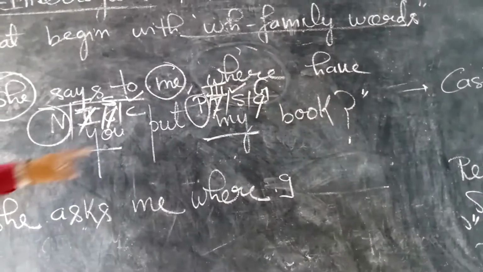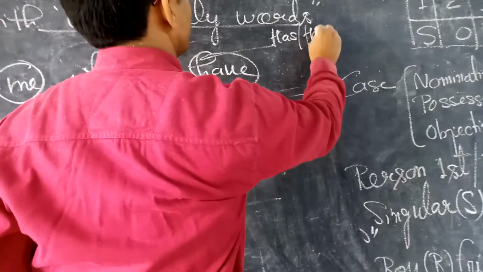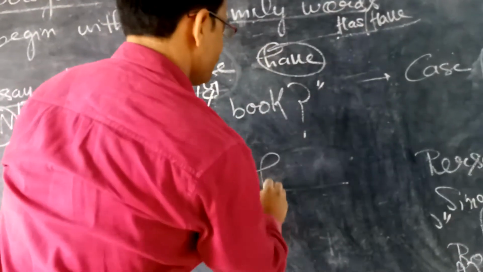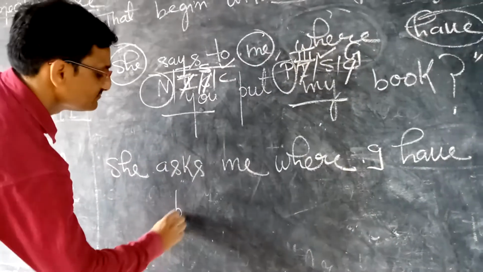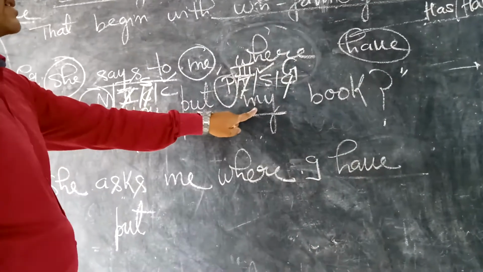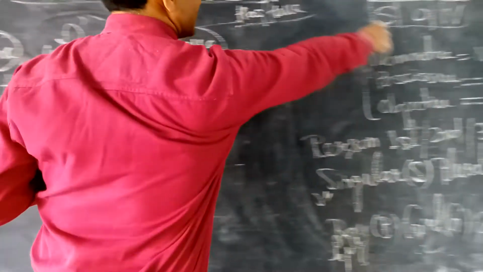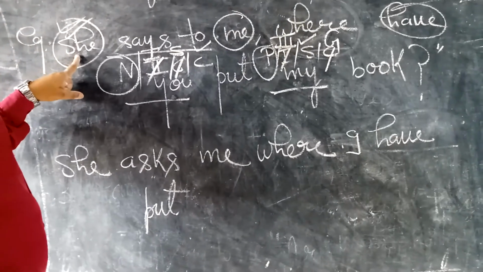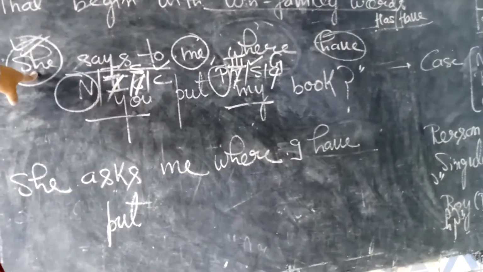Okay, students, and thereafter in this category there are two verbs, has and have. So what do we use with I? We use "have" with I. I have. Now this is the first person pronoun according to the subject, and the subject is once again, what is the subject? "She." So according to "she" now we have to change. Is "she" first person or third person? Third person.